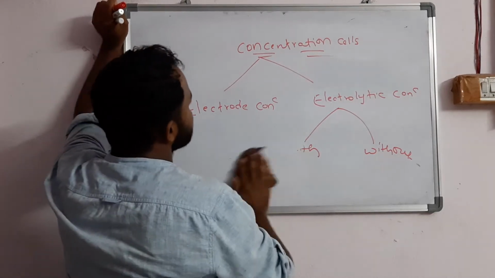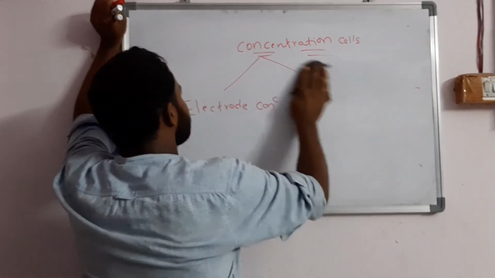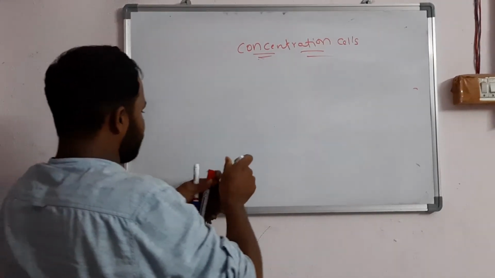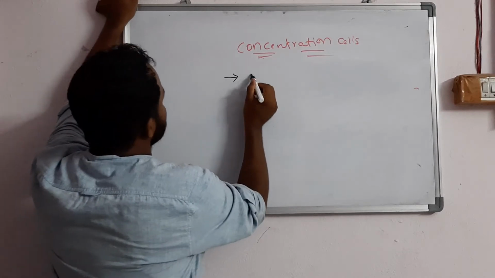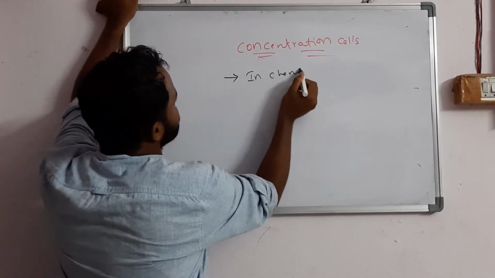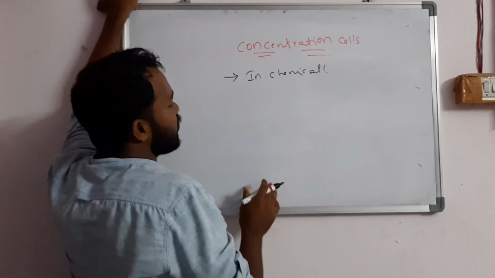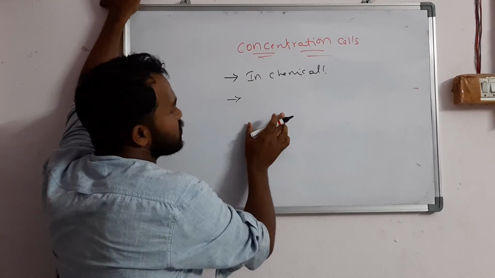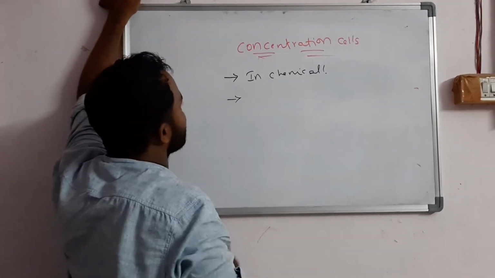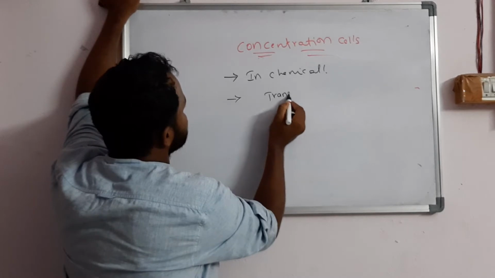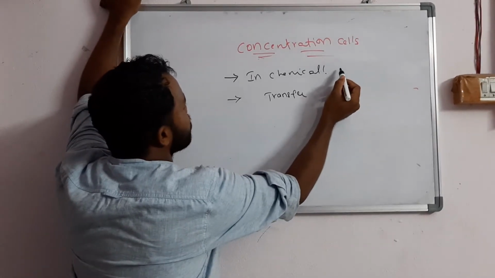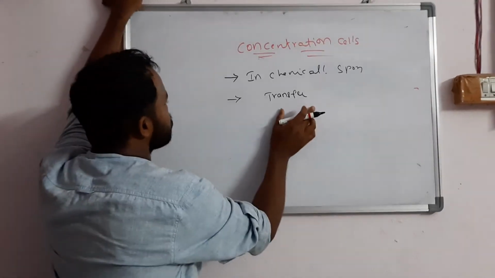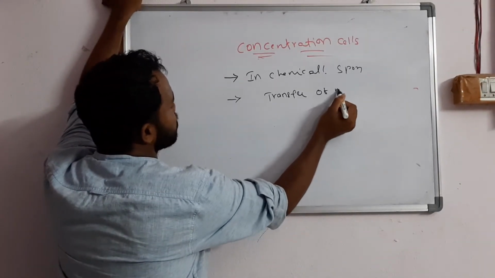First we will see, what is meant by a concentration cell? Generally in chemical cells, EMF arises due to a spontaneous reaction, whereas in concentration cells, EMF arises due to transfer of matter.